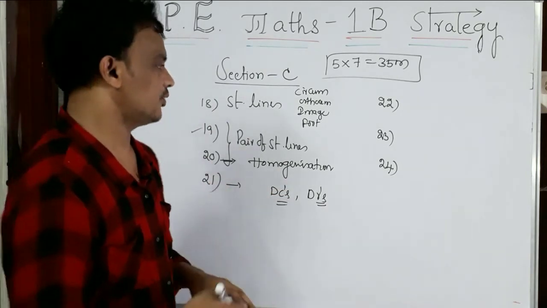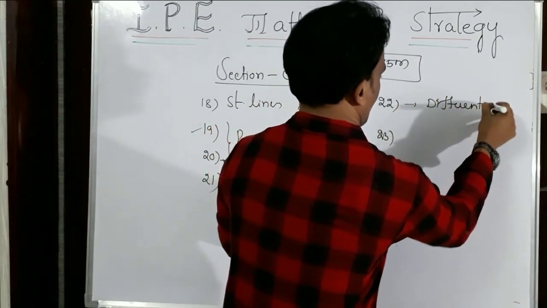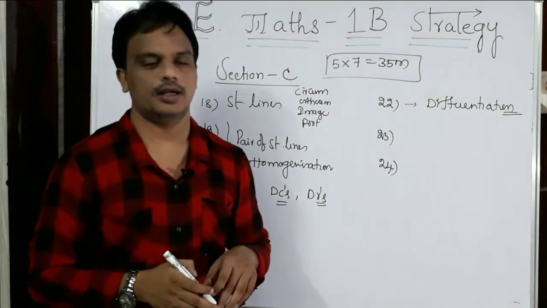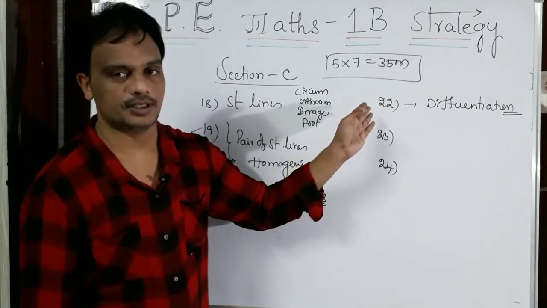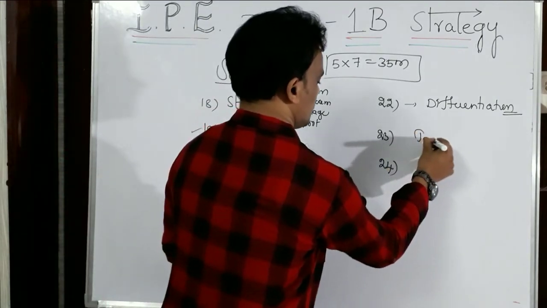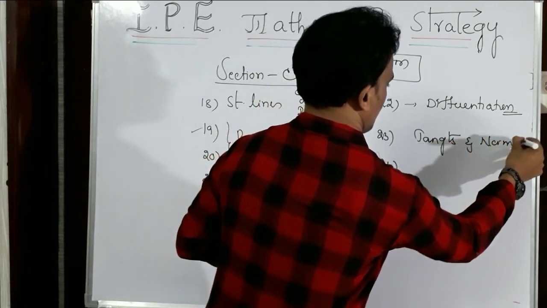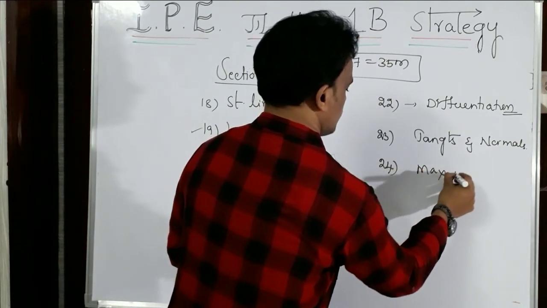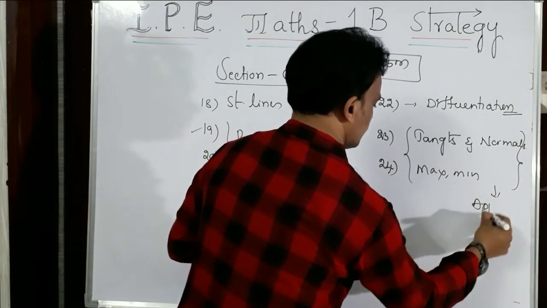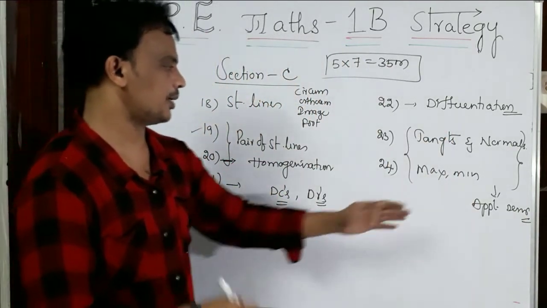The 21st question, and from the 22nd question, this is differentiation. From the differentiation methods, logarithmic differentiation and parametric form, we may get the questions. Very important thing. And again from the 23rd and 24th, applications of derivatives, and from applications of derivatives, tangents and normals, one question, and maxima and minima. These are the subtopics from the applications of derivatives.